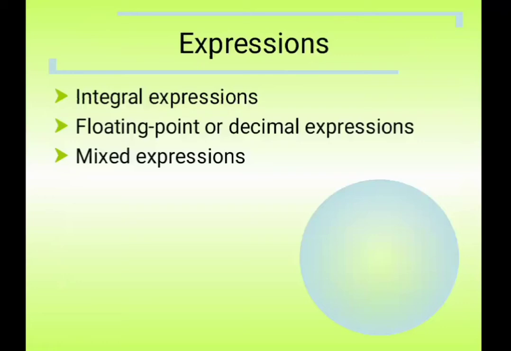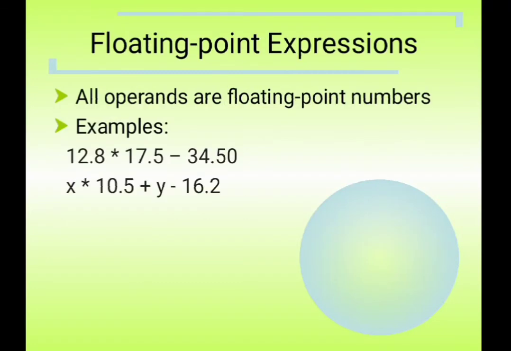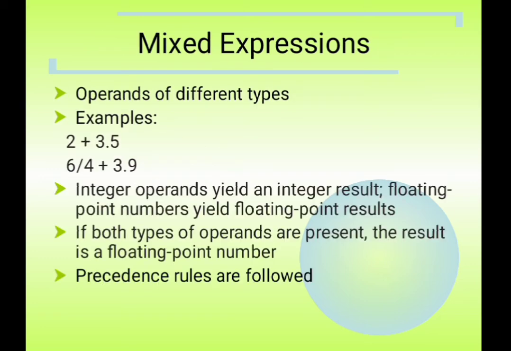There are three types of expression: integral expression, floating point or decimal expression, and mixed expression. Normal integer values make an integral expression, like 2 plus 3 into 5, which are all integers. Floating expressions involve decimal point multiplication and addition. Mixed means integer as well as floating point, like 2 plus 3.5 or 6 divided by 4 plus 3.9, which are all mixed expressions.